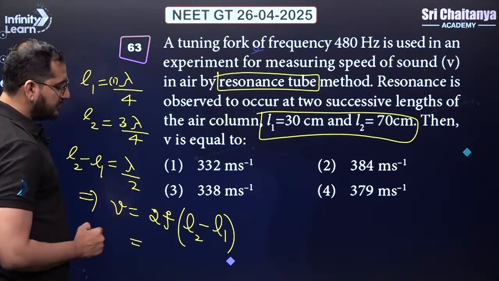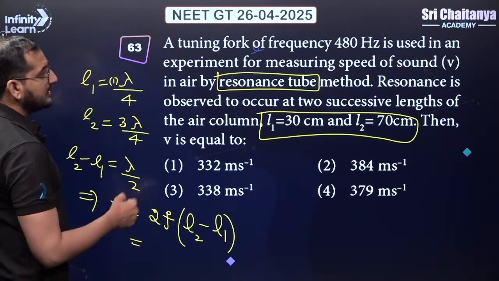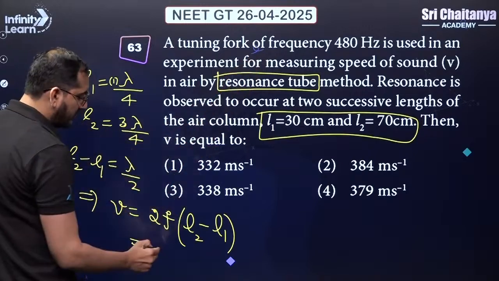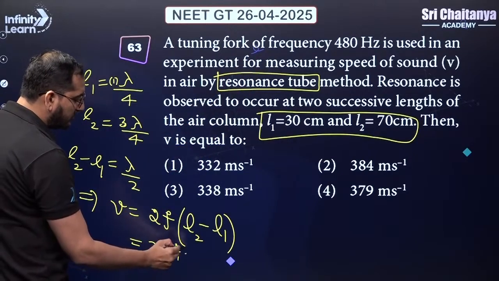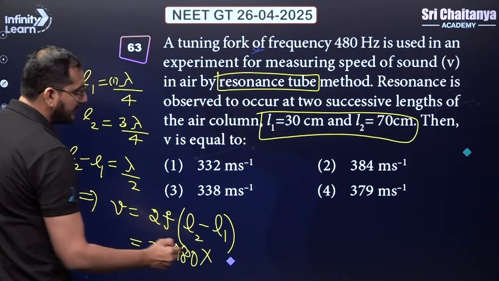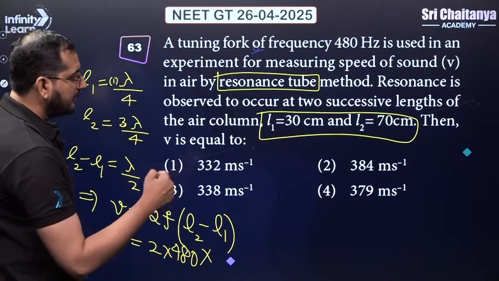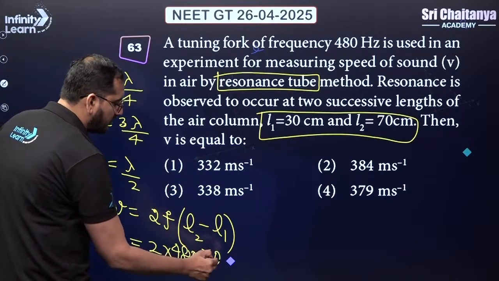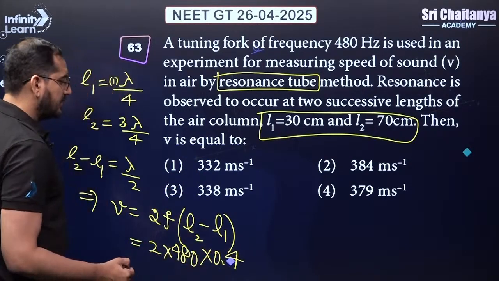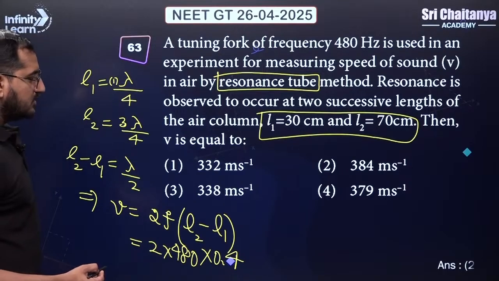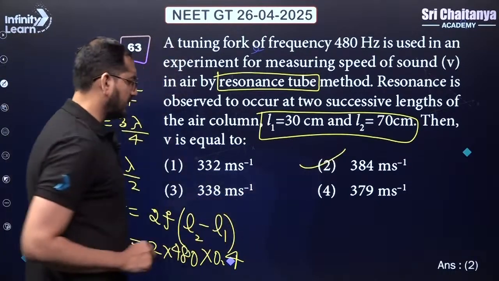Okay. Let's see what values we can put over here. The frequency of the tuning fork is 480. For F, I have put 480 over here. L2 minus L1 will give you 40 centimeter or 0.4 meter, right? So after doing the calculation, you will get option 2 as your correct answer, right?